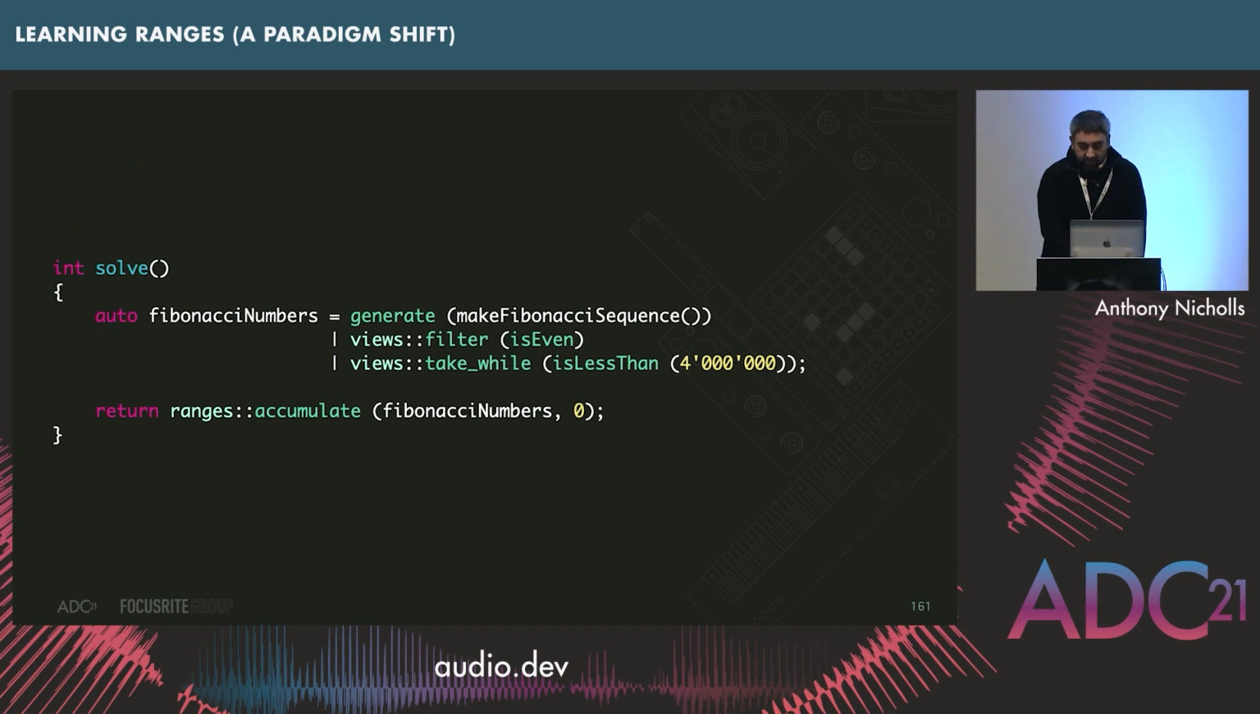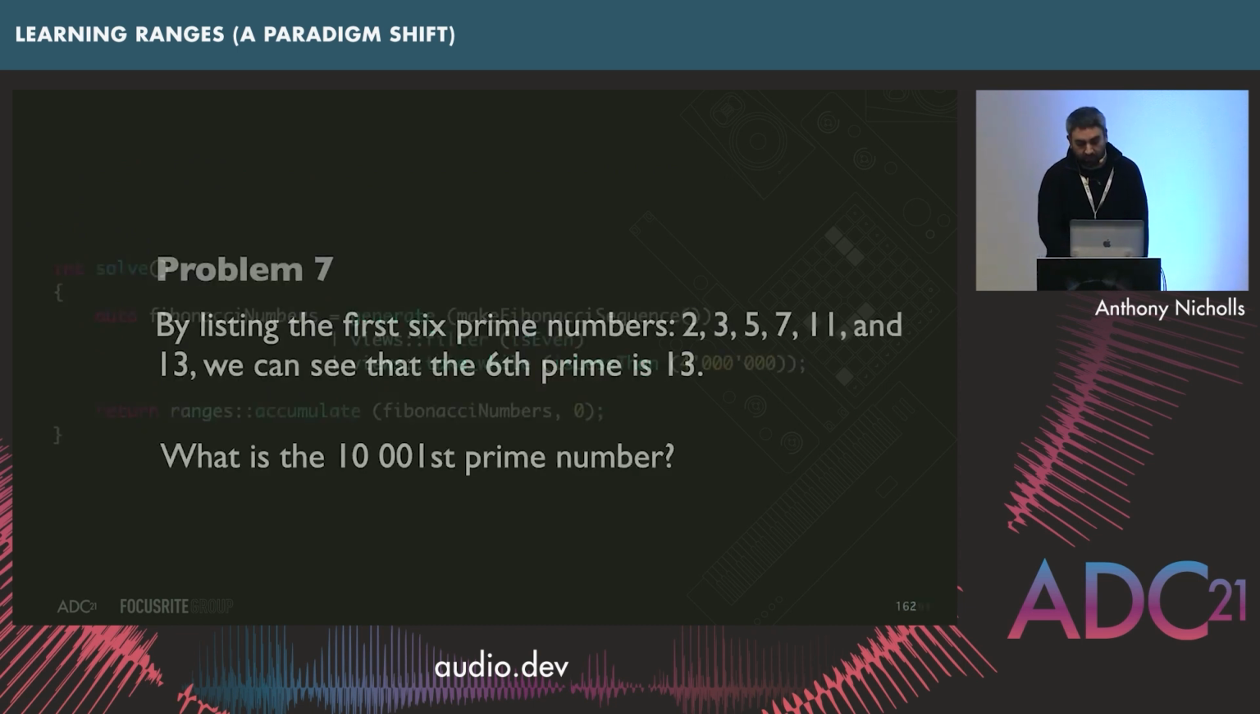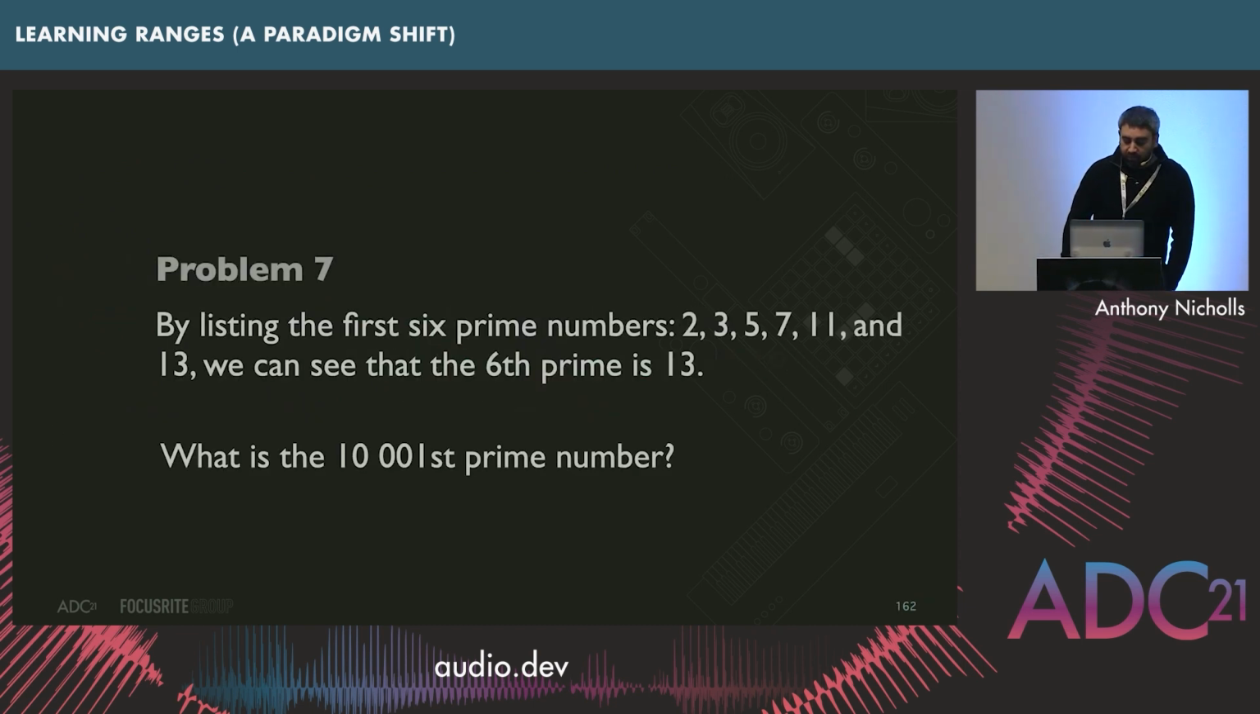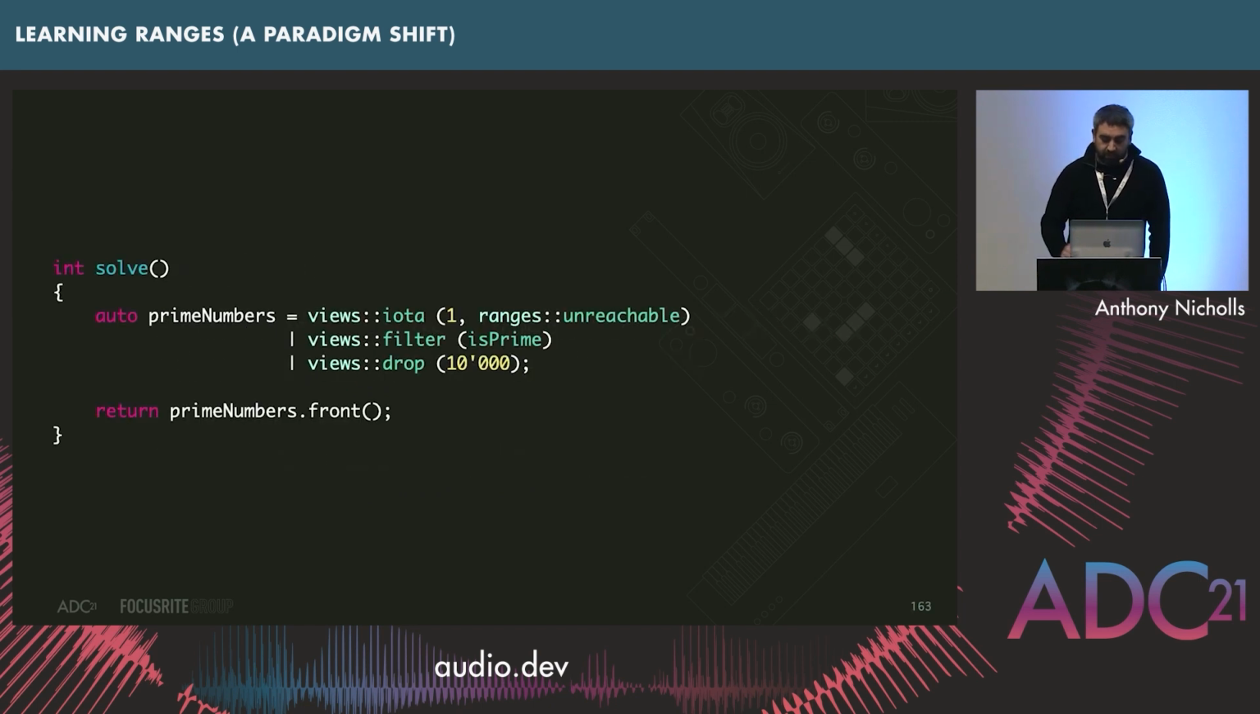So let's just look at one more. So problem 7. And I'll quickly run over this one. I won't go into too much detail. So by listing the first 6 prime numbers, 2, 3, 5, 7, 11, and 13, we can see that the 6th prime number is 13. So what is the 10,001st prime number? Normally, if I was looking at this, I'd be thinking, oh gosh, that's quite a lot of calculations I have to do. Well, it doesn't look too bad, actually.